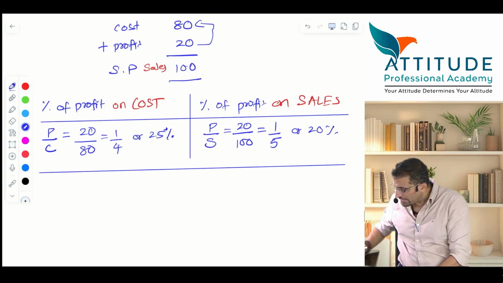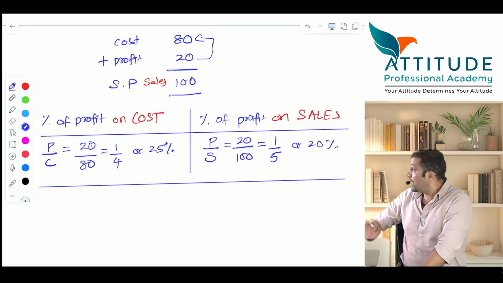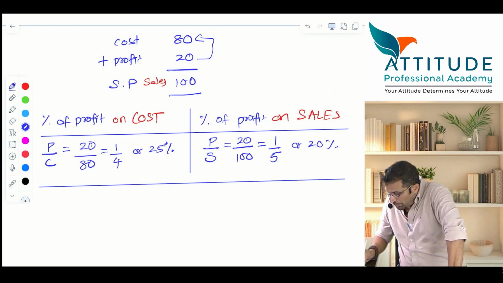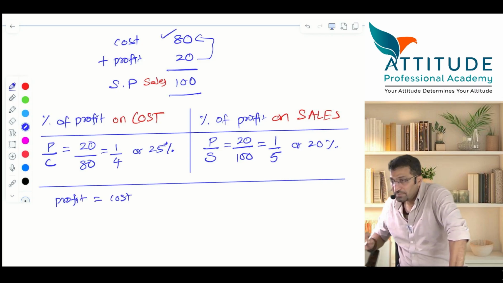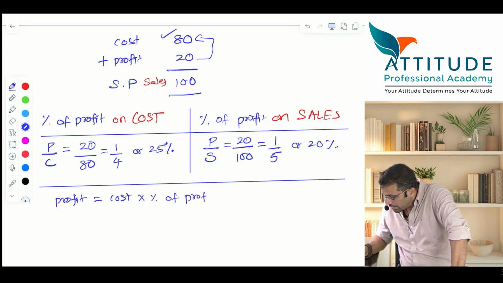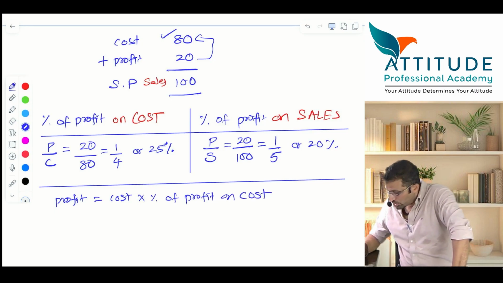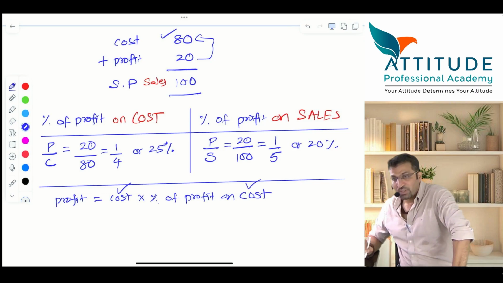Okay, now in this sum only, if I want profit, let us say I take cost as a base, then I have to multiply this with percentage of profit on cost. Because cost is given, I should take percentage of profit on cost only.